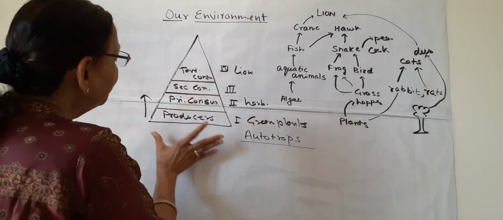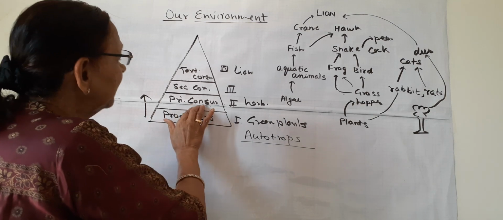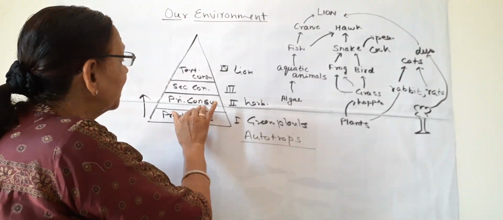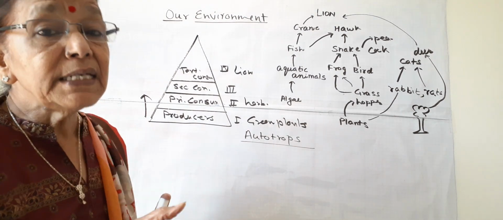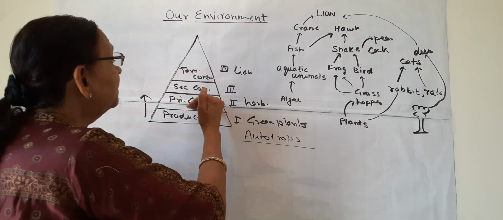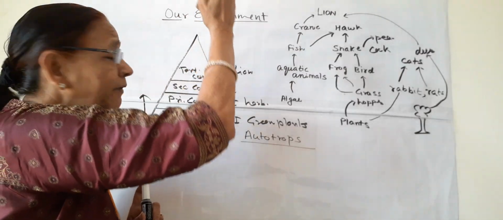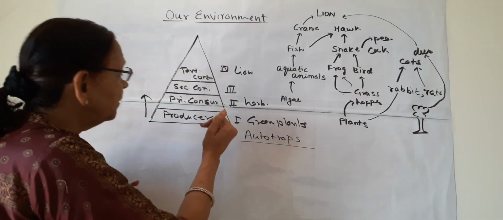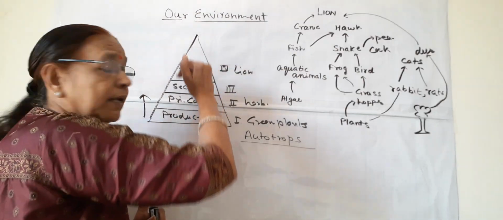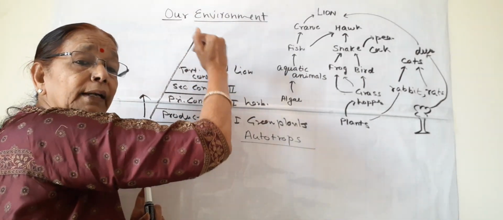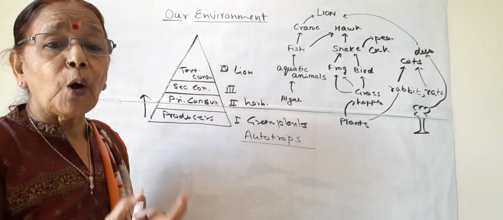In this way, the producers are maximum in number, then lesser are primary consumers, and the tertiary consumers are least in number. Why does the number decrease as we go up in the trophic level? Because the energy is highest here and least here. Energy goes on decreasing from the first level to the top level.